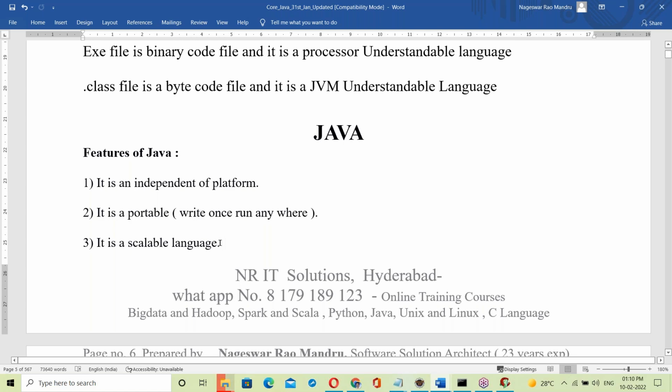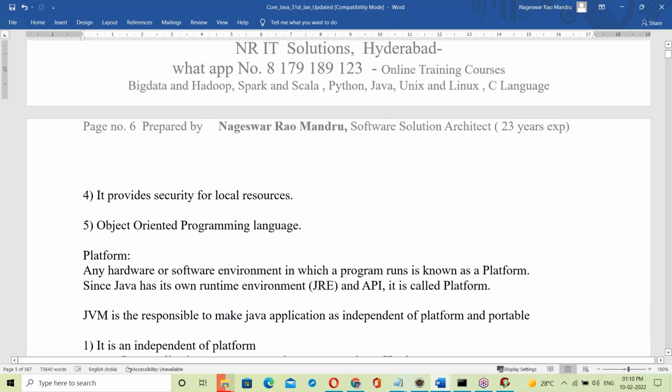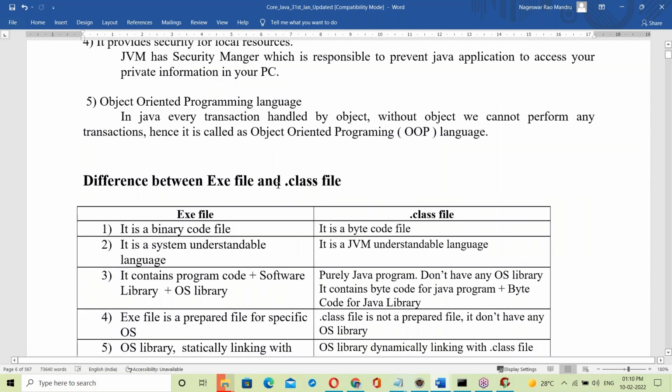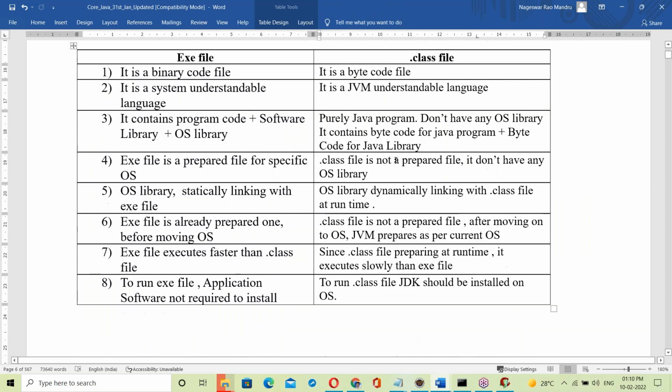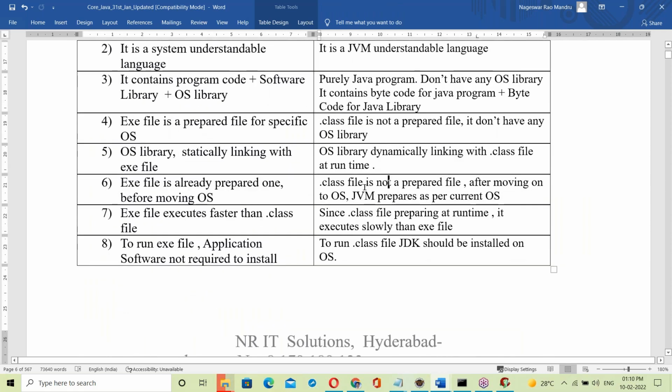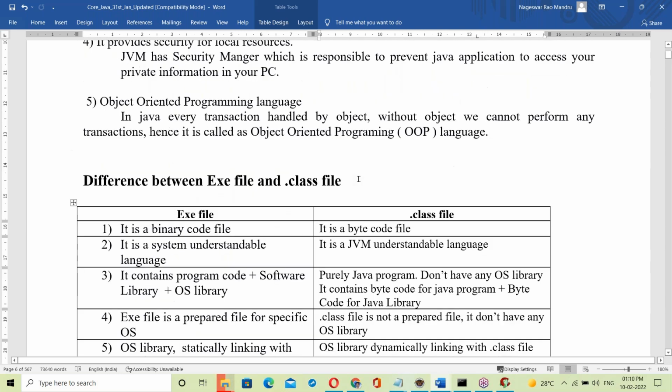Tomorrow's class depends on yesterday's and today's sessions. Now you can understand the features easily. Tomorrow we'll discuss what is an exe file, what is a dot class file, and the difference, and how Java made us independent of platform. After finishing that, we go for Java installation and writing programs. That's it. Any doubts?